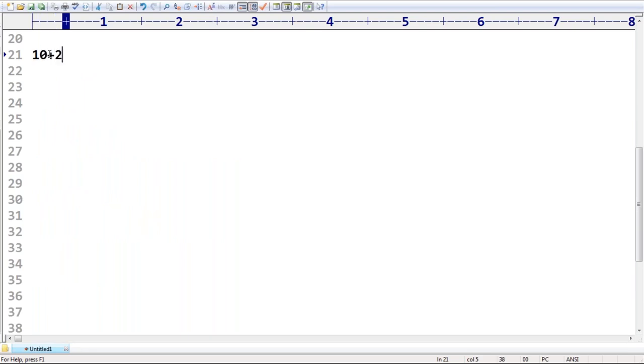So 10 plus 20, can you please tell what the answer is? Respond. 10 plus 20 itself is 30. Now if I take 'A' plus 'B', what is the answer we are going to get by default? AB. Remember that, the output by default is AB. So it's very clear: the plus operator is applicable for numbers, and for strings also, no problem at all. For numbers, it acts as the arithmetic addition operator, but for string objects, it acts as the concatenation operator.